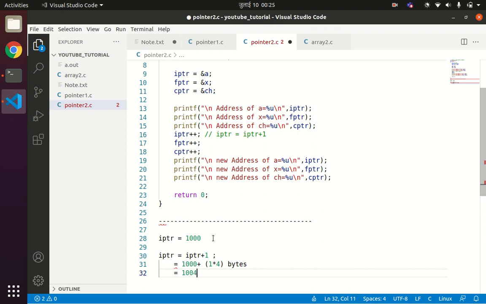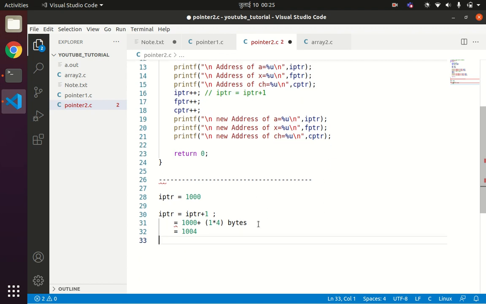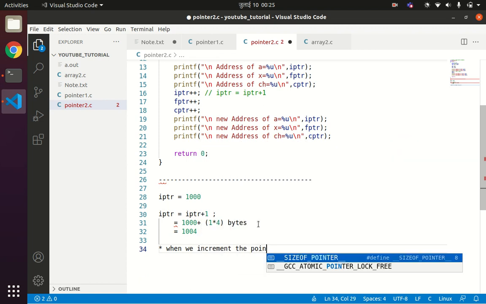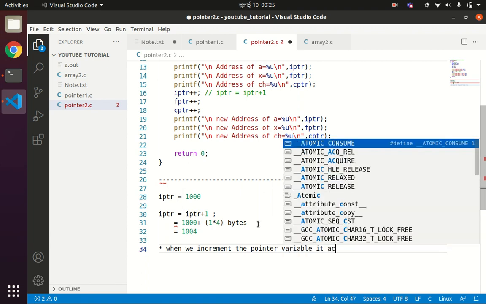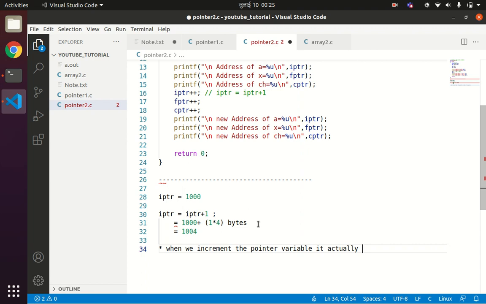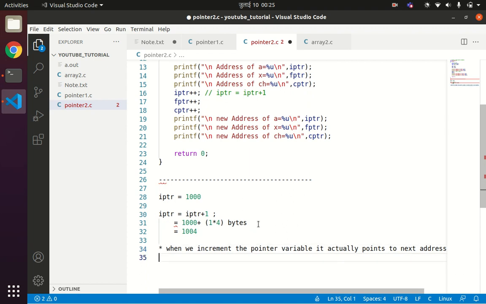So we can conclude one piece of information from here: when we increment the pointer variable, it actually points to the next address location.